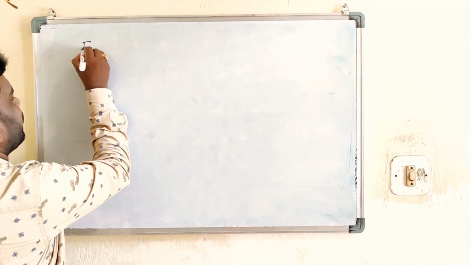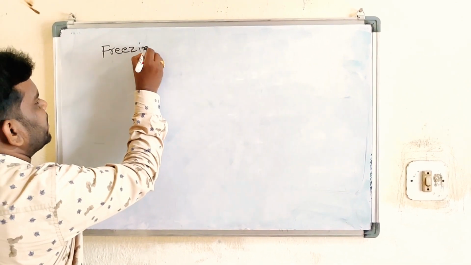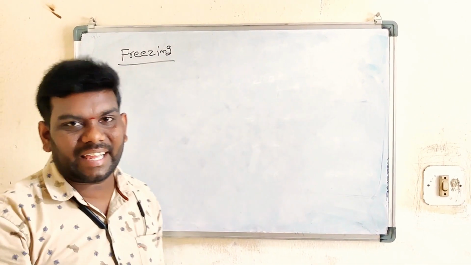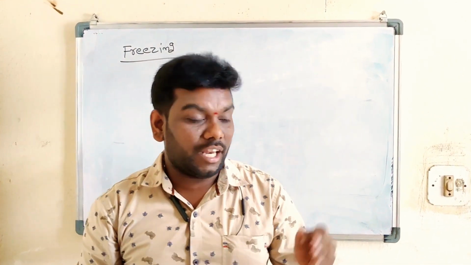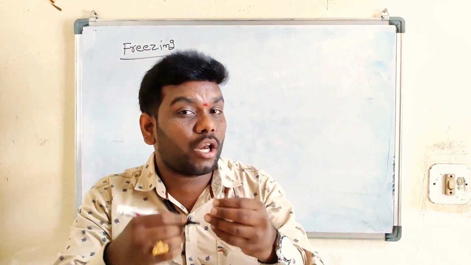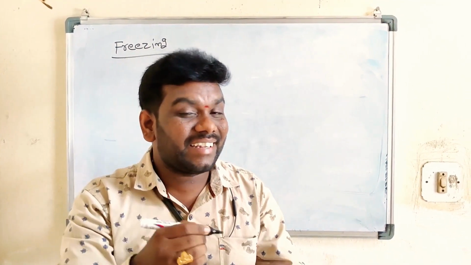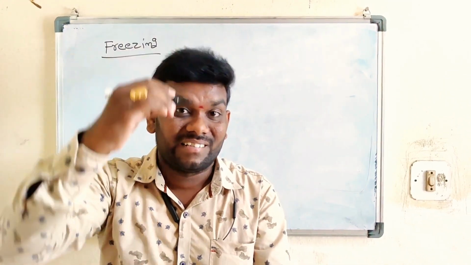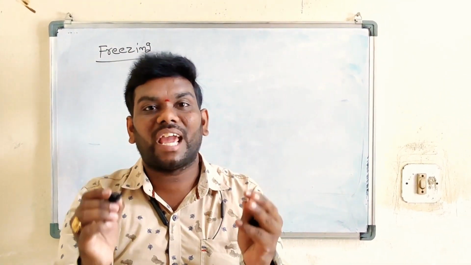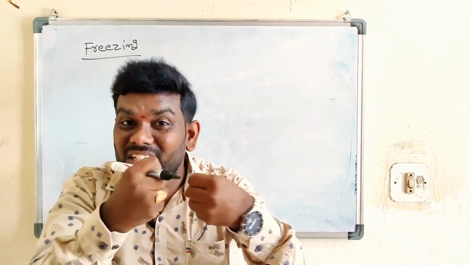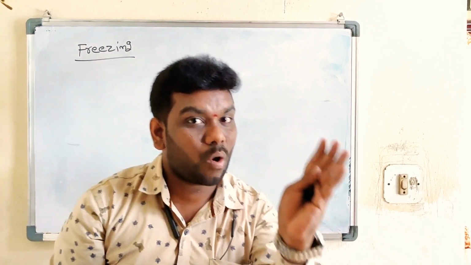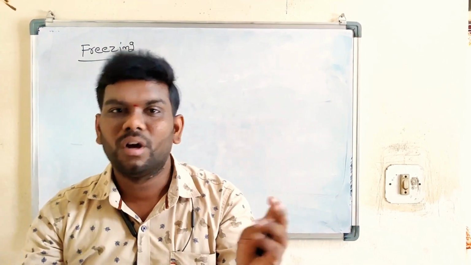Next topic is freezing. So students, please listen. Previously melting, this is freezing. In melting, the internal molecular energy of the ice cubes increases. That increases means the H2O bonds in water decrease, and the solid state is converted into the liquid state.